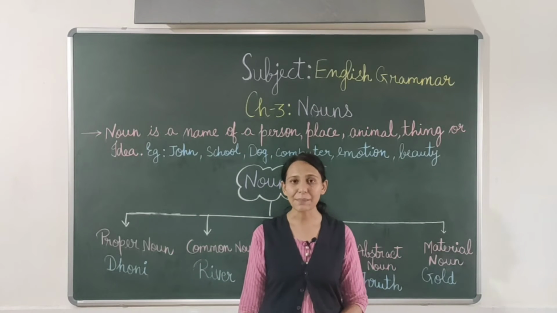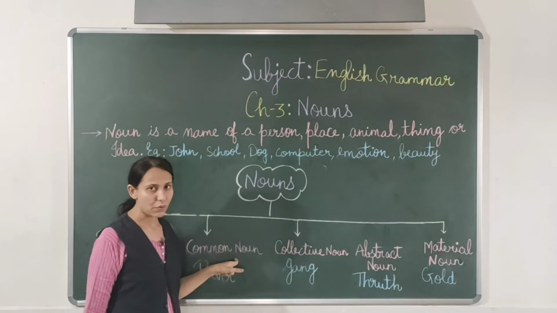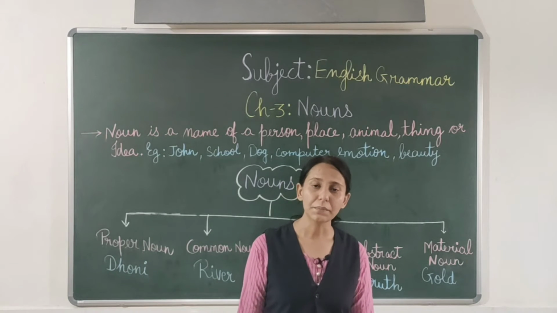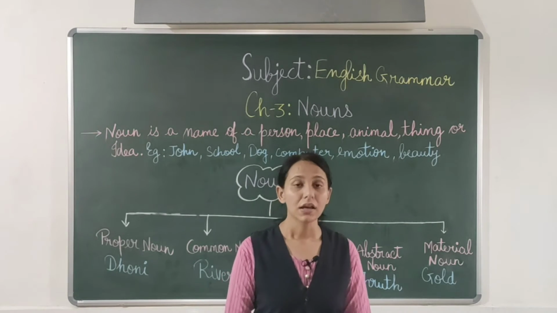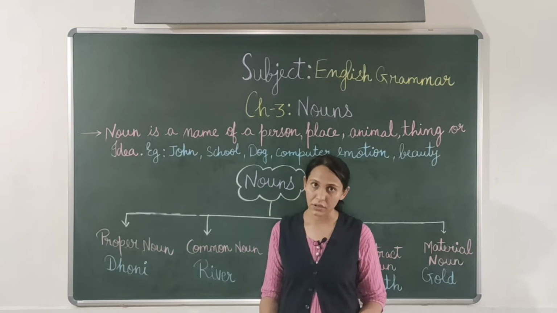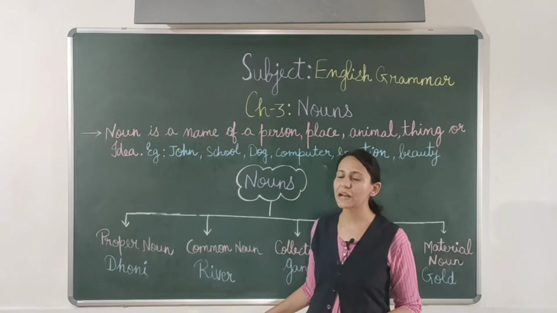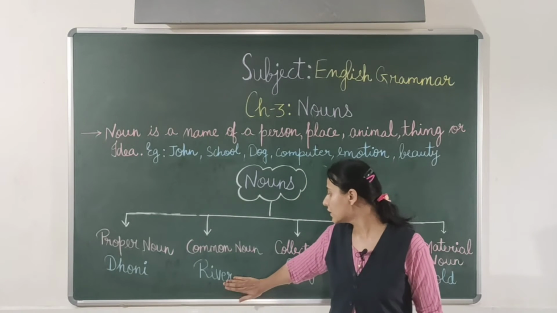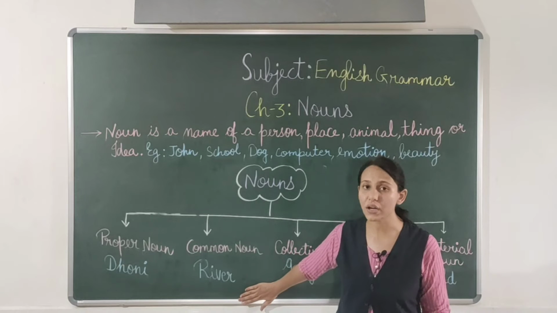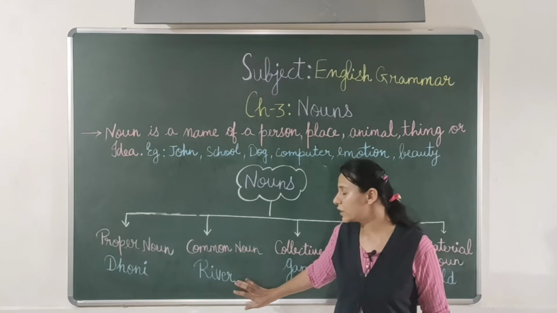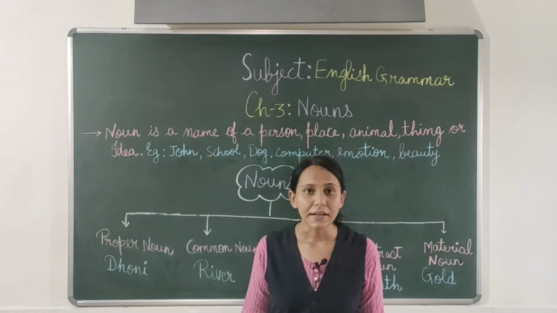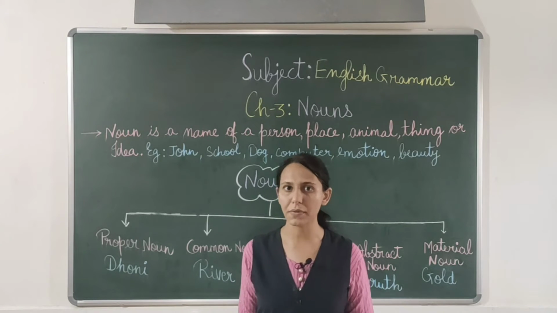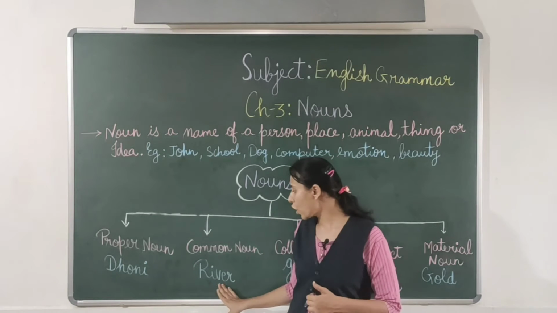Now the second type of noun is common noun. Common noun means the common name. Name used in general. Example, river. There are many rivers, but here there is no specification. The proper clarification is not done. So it is common noun. It is used as a common name. Like boys. Boys is common. River is common. So it is a common name.